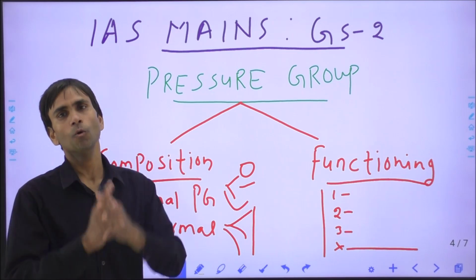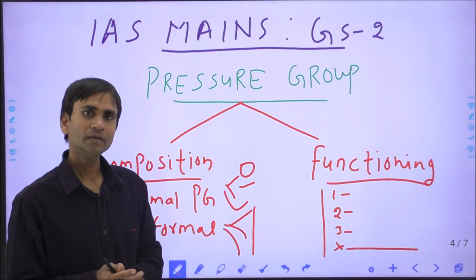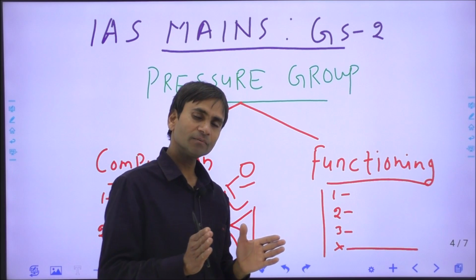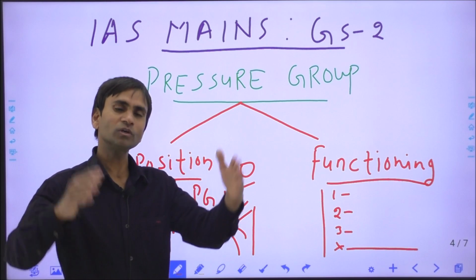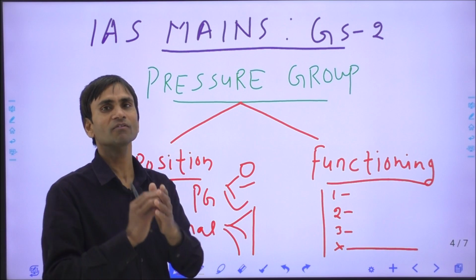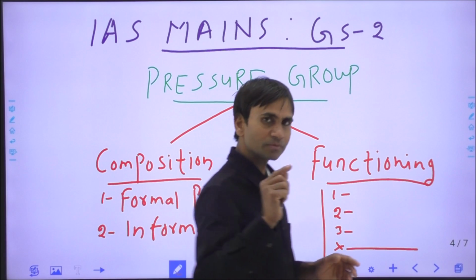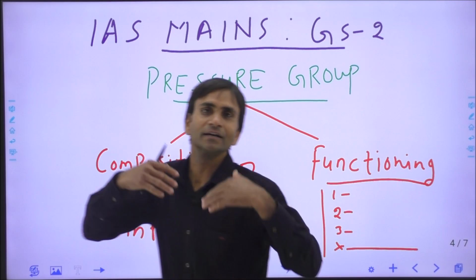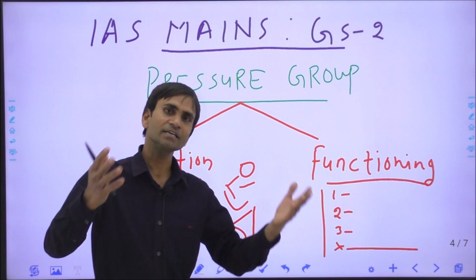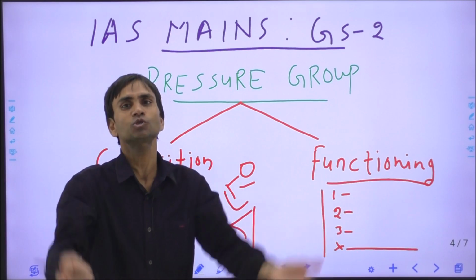And what is the scope and what is the future? So we have to be aware: if the pressure groups are providing service to different communities or are working in a spirit of service to their nation, then definitely government should promote them, government should provide technical assistance, financial assistance and administrative assistance too.